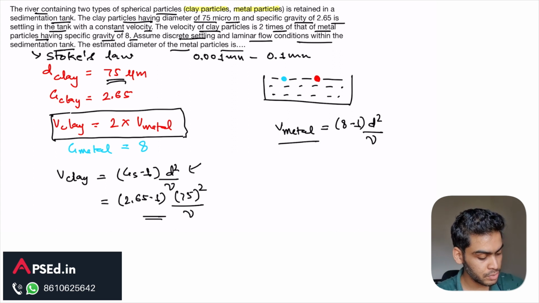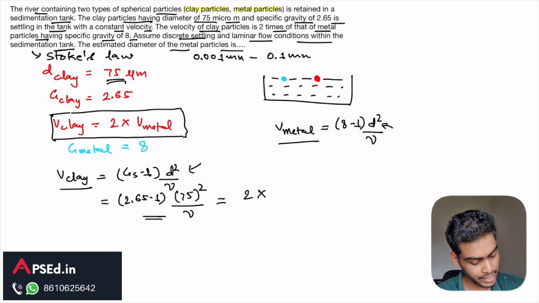So we have these two equations and we can use this relation and we can find the diameter using this relation. So we have V clay, that is this value here, equals to twice the velocity of metal particle. So 2 times 7, 8 minus 1, 7 times d square upon nu. This will be the value here. So nu cancels out and we have this equation.